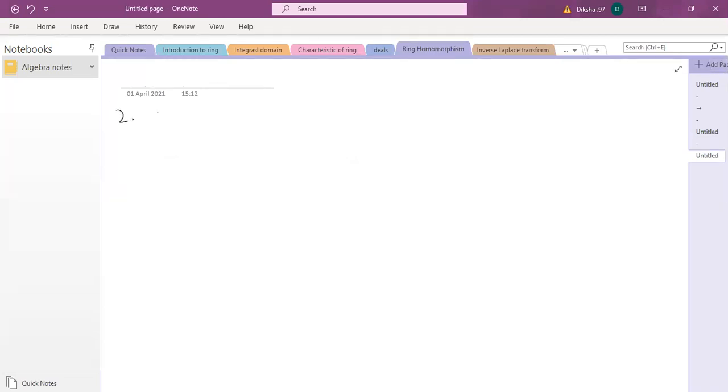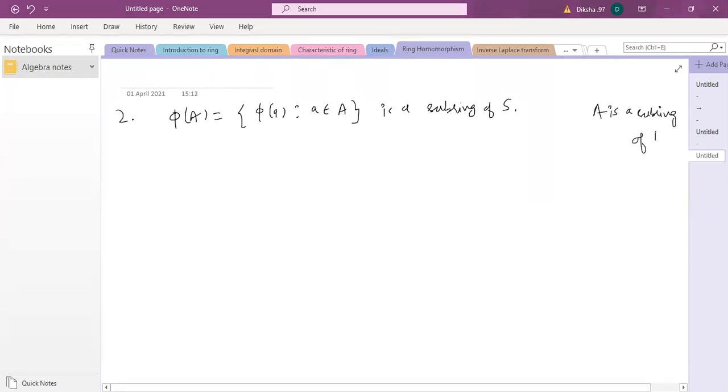So let me continue with the property. So property number 2 is phi of A is a subring of S, where A is a subring of R. Now what was A? A was given to you in the statement that A is a subring of ring R. So there is R and there is S. So inside R there is A, where A is a subring of this.